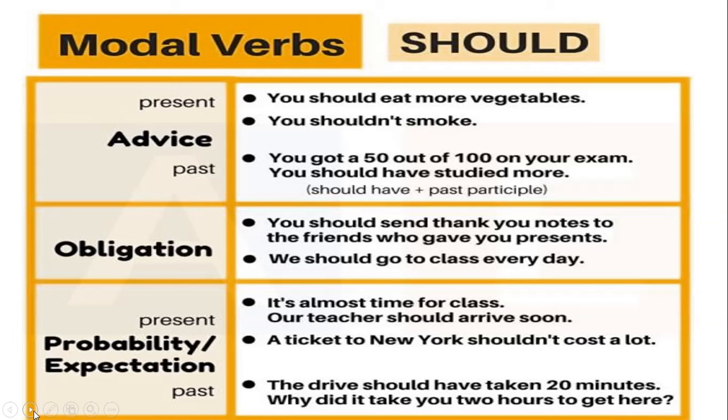But if I talk about past, you got a 50 out of 100 on your exam. You should have studied more. Fine, just read the sentence once again. You got a 50 out of 100 on your exam. You should have studied more. तुमने पहले से ज़्यादा पढ़ाई करी होती. तुम्हें पहले से ज़्यादा पढ़ाई करनी चाहिए थी. Should have plus past participle. That means we are using should plus have plus third form of verb.